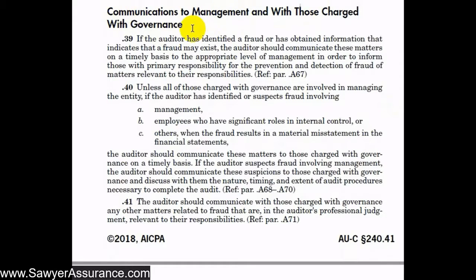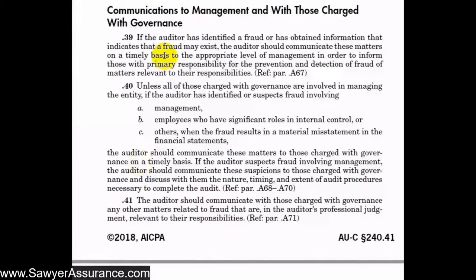Up until this point, we have discussed with management and those charged with governance their policies around fraud prevention and internal controls related to it. We've also assessed the risk of material misstatement due to fraud. Then we responded to that risk by obtaining evidence and performing certain procedures. And now we are evaluating our findings related to that evidence and the procedures that we performed. Now we need to communicate with management and those charged with governance what we found based on those procedures. This is in AUC section 240.39 through 41.